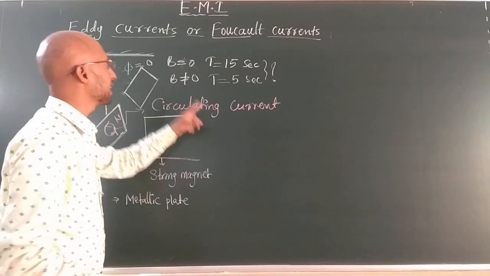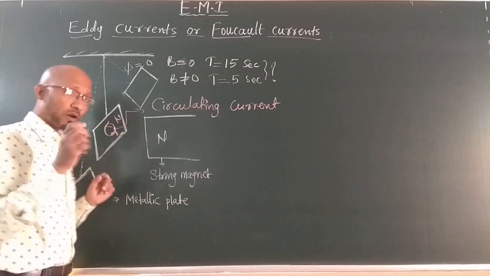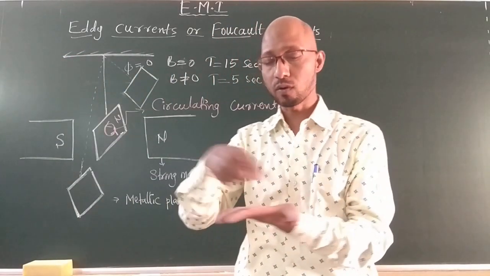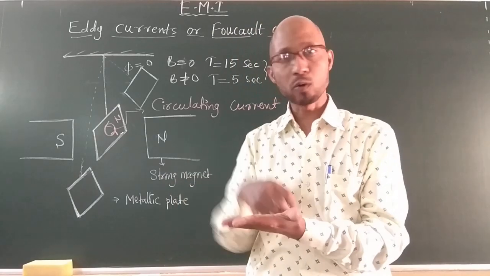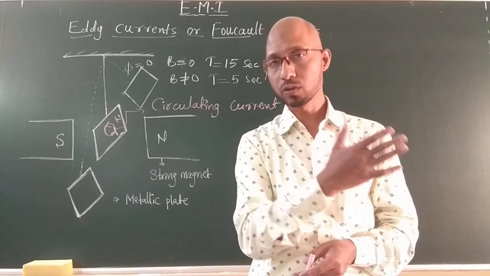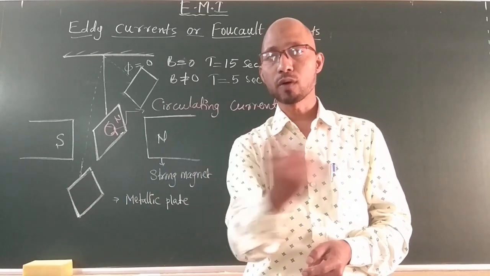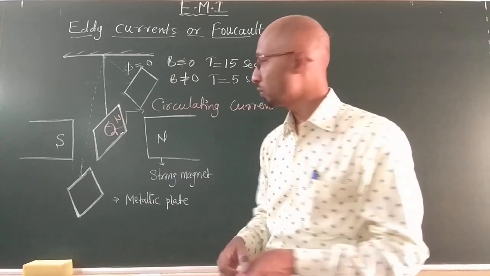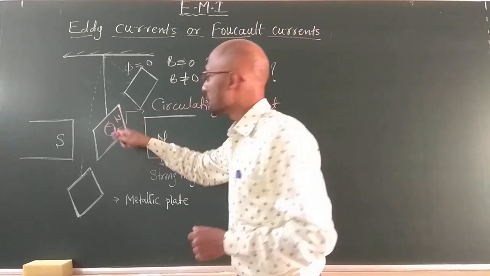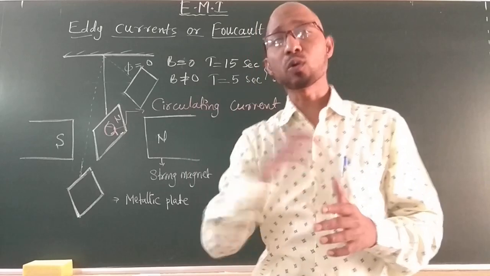Now, this circulating current is called eddy current because whenever you see water circles, sometimes we have seen the water flowing in the ponds, even nearby you, when a vehicle passes, the air behind the vehicle tries to encircle and forms a ring around you. That is all called circling. Here also the same case happens. Inside the plate, the current moves in a circular form.